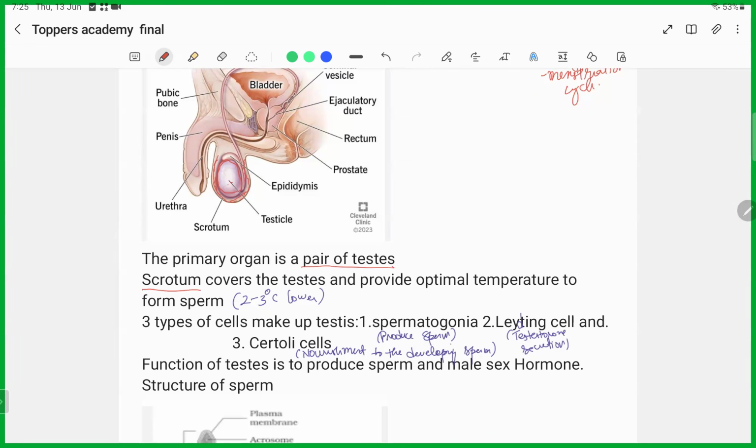The function of the scrotum is to cover the testis, as well as to provide the optimal temperature to form the sperm. The thing about sperm is that the ideal temperature for sperm formation is at least 2 to 3 degrees centigrade lower than the normal body temperature.